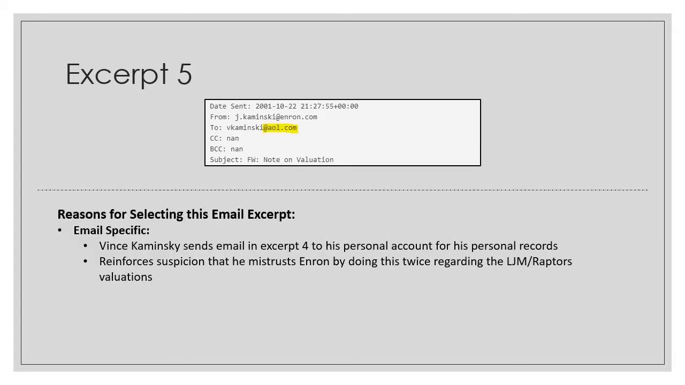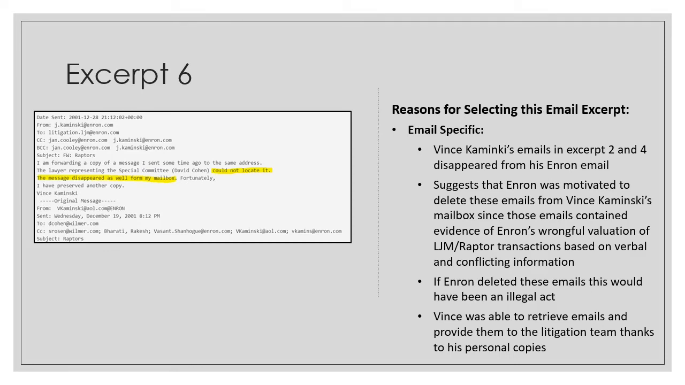Excerpt 5 is actually very similar to Excerpt 3. Here again, we see Vince Kaminsky send himself a copy of his email from Excerpt 4 to his private AOL email account for record keeping. He reinforced here that he lacked trust in Enron by doing this twice regarding the LGM Raptors valuation. This email comes from a time after the SEC opened an investigation on Enron's accounting on the 22nd of October 2001.